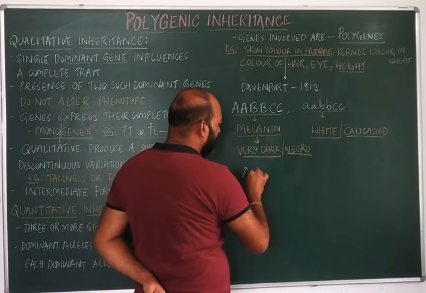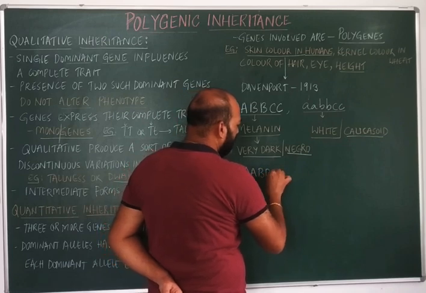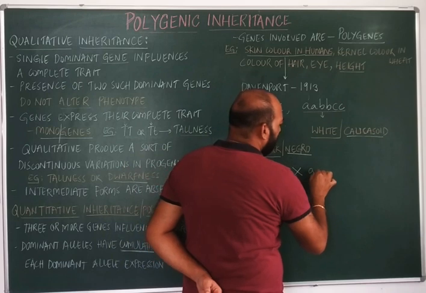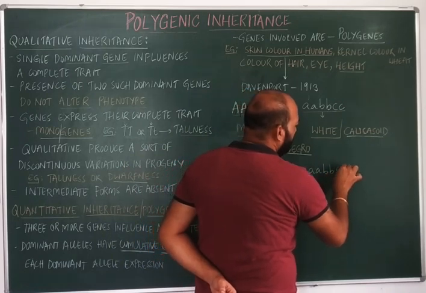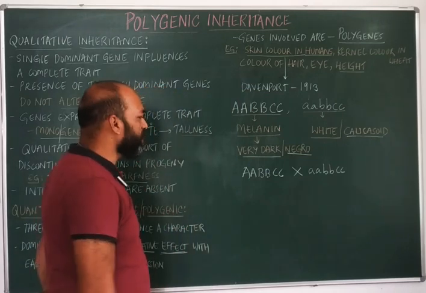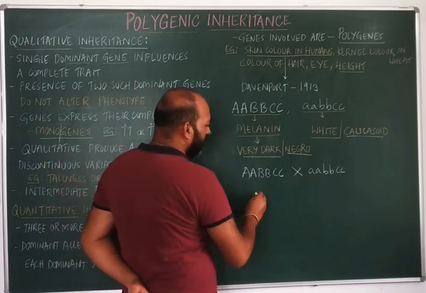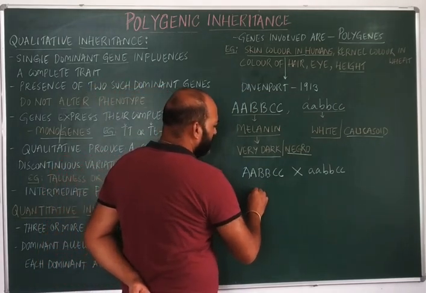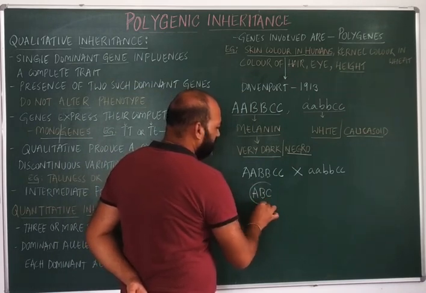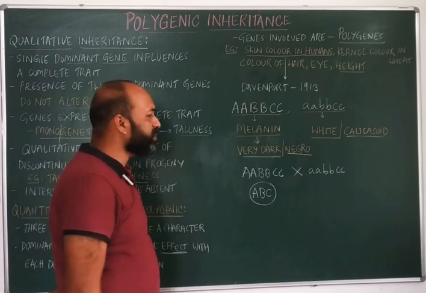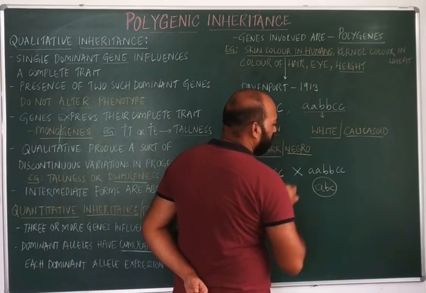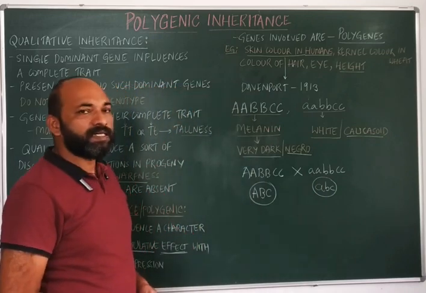So here capital A, capital B, and capital C is the genotype of a Negro, and small a, small b, small c is the genotype of the white individual. For gamete formation, capital A, capital B, capital C together will form a gamete, and small a, small b, small c together will form another gamete.